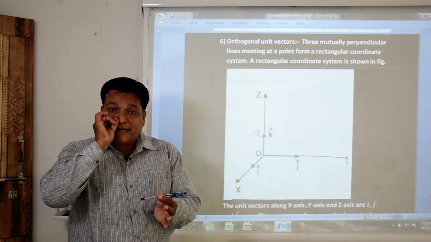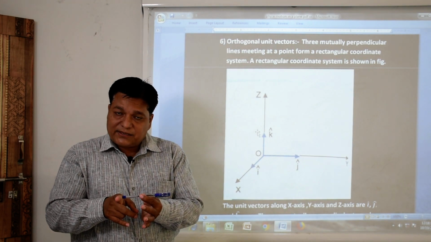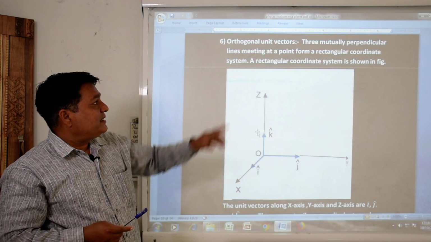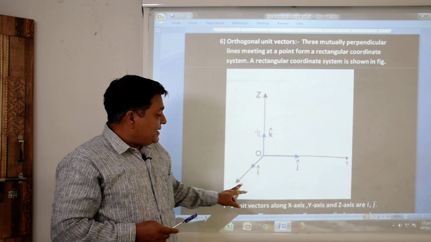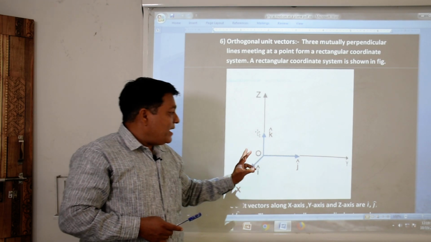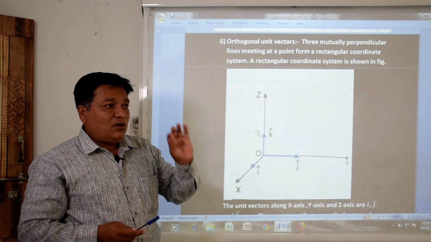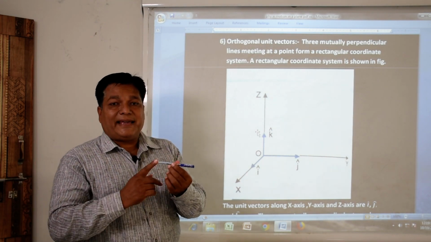The unit vectors related to all these three directions are said to be the orthogonal unit vectors. We can see the figure here: x direction is shown here, y direction is shown here and z direction is shown here. Along the x direction, the unit vector is indicated by i cap.